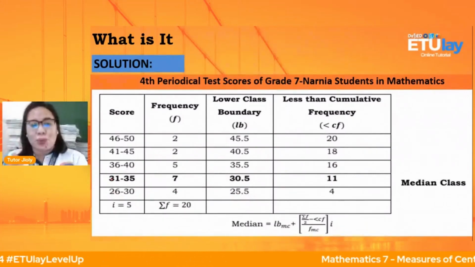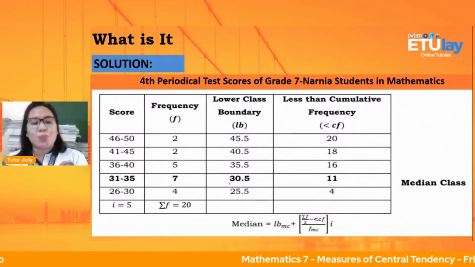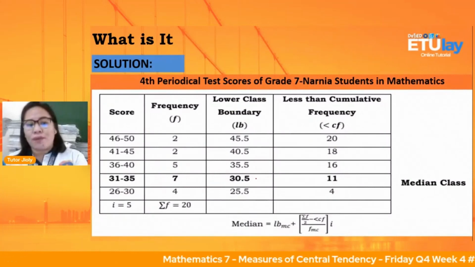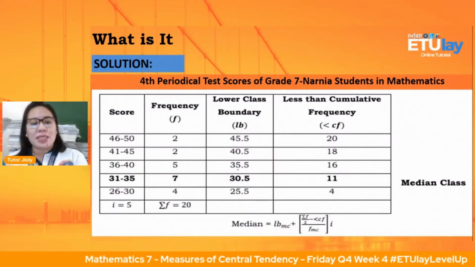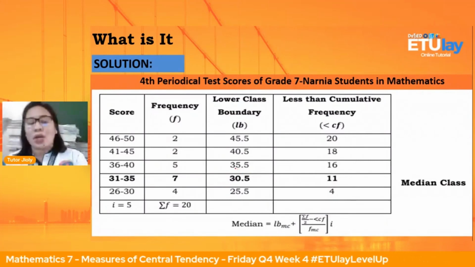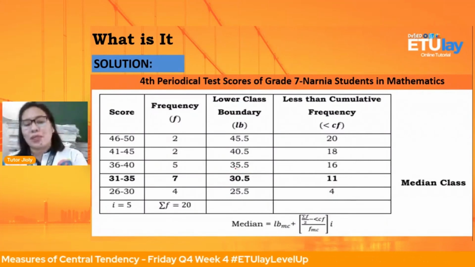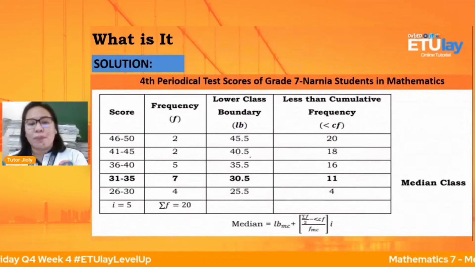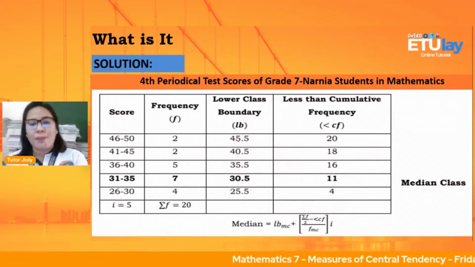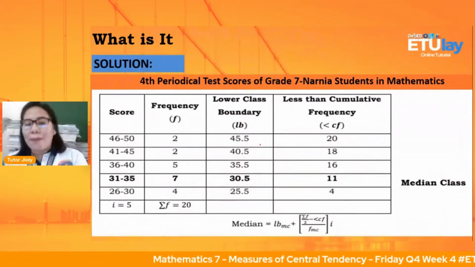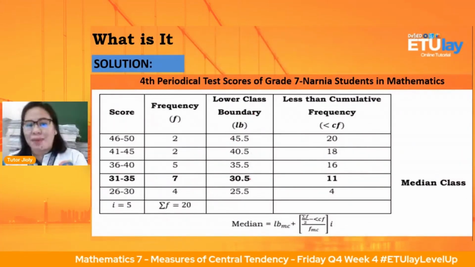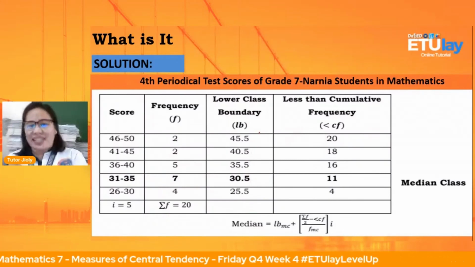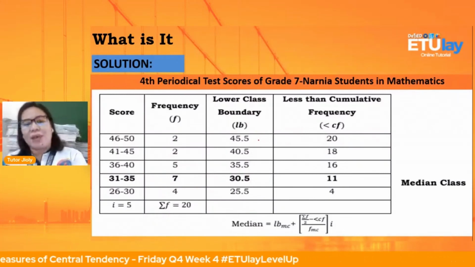Then 31, basta po sa mababang score. 31 minus 0.5, that is 30.5. 36 minus 0.5, that is 35.5. 41 minus 0.5 is 40.5. 46 minus 0.5, that is 45.5. Ma'am, okay, nakuha na natin. Madali lang, tama? Hindi naman siya mahirap mga anak.